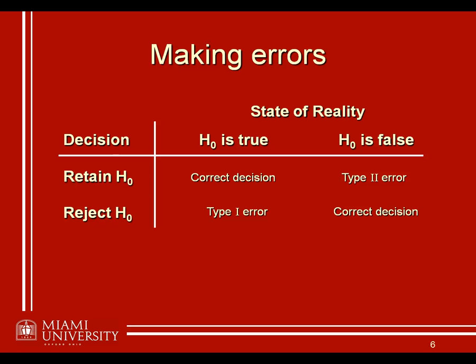And what I mentioned on the previous slide is we set our alpha specifically to correspond to this type 1 error rate. Now, what that means is, if you think about it, like I just said on the previous slide, if we reject the null hypothesis, but it's really true, we've made a mistake. Now, if we set our alpha at, say, 0.05, that means that if we find something that we think occurs 5% of the time or less, we're going to call that too unlikely and reject the null hypothesis.